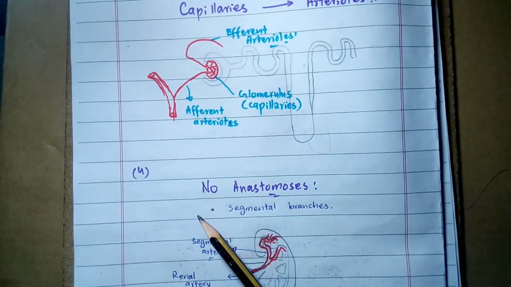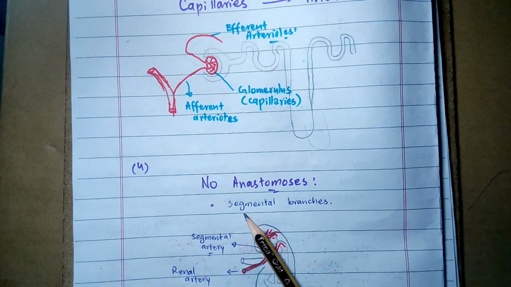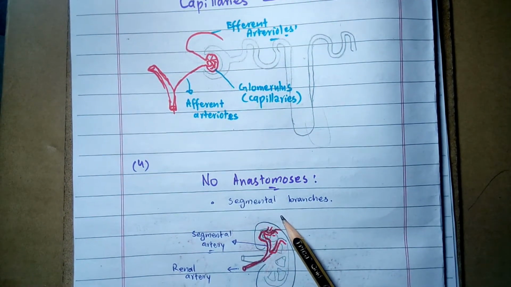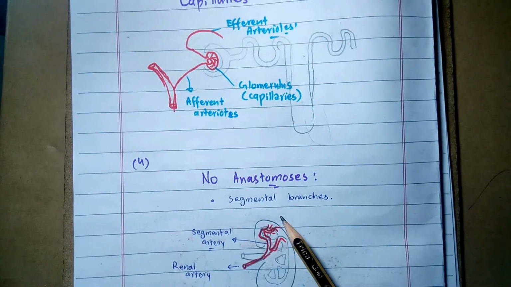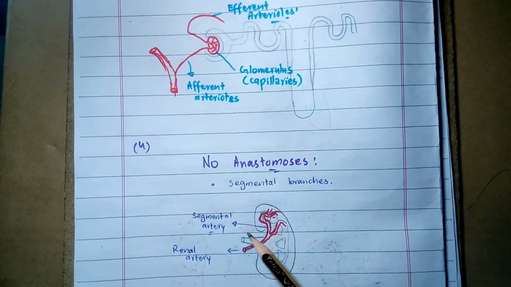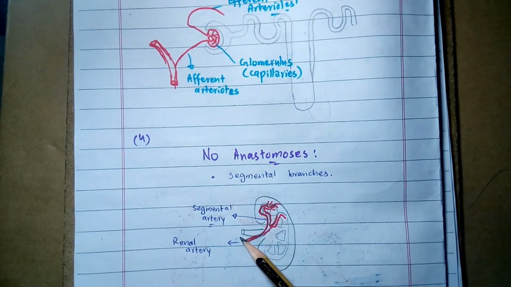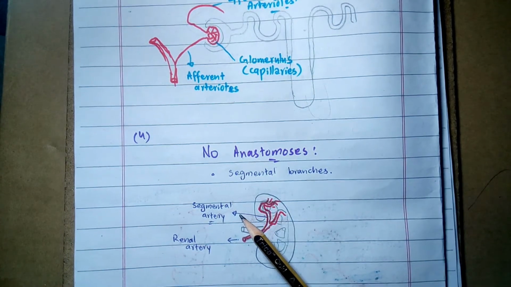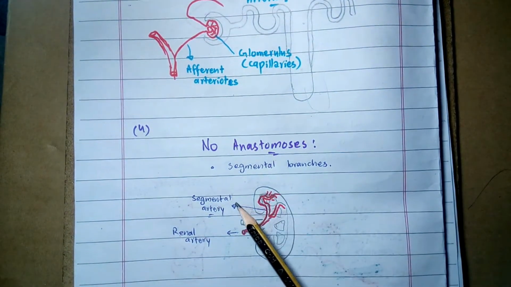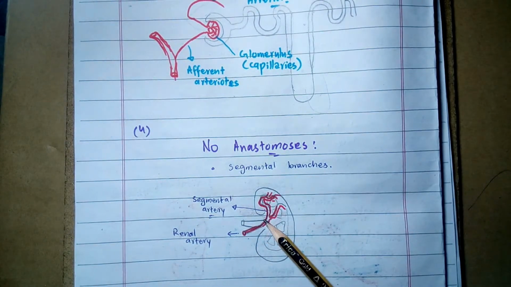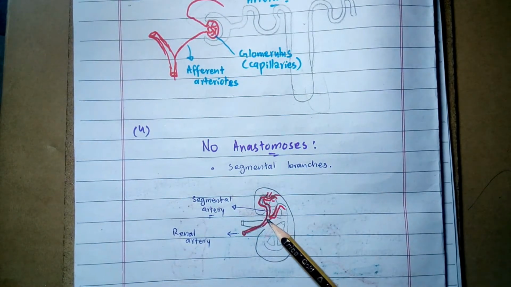Then number 4 is no anastomosis of the segmental branches. The segmental branches of the renal artery have no anastomosis. There is no segmental connection between the terminal arteries or arterioles. So you can watch in this diagram, the renal artery gives the segmental arteries and there is no anastomosis between the segmental arteries.